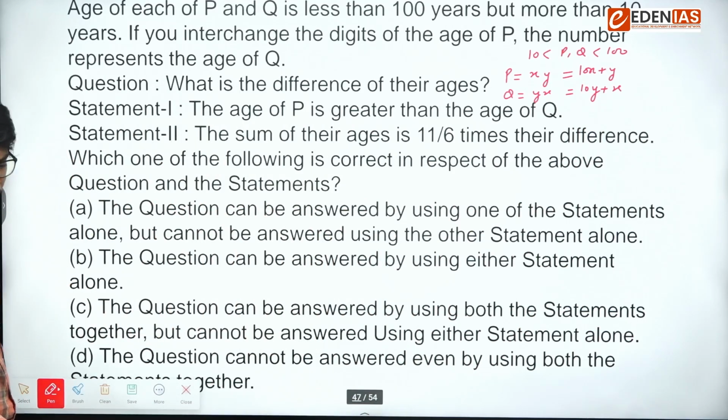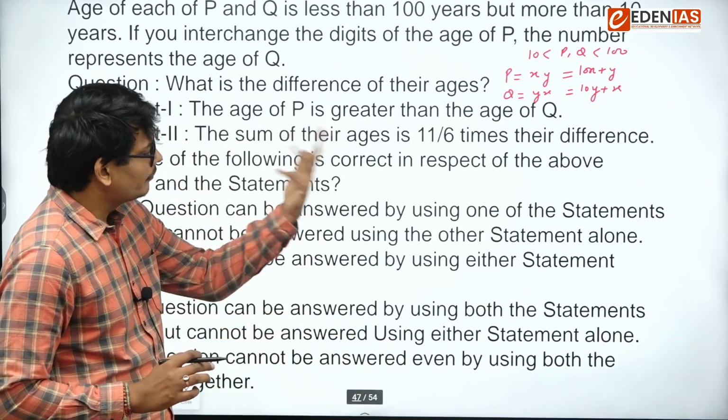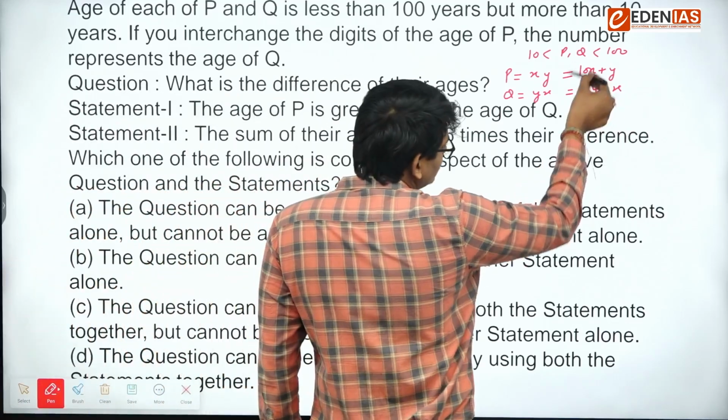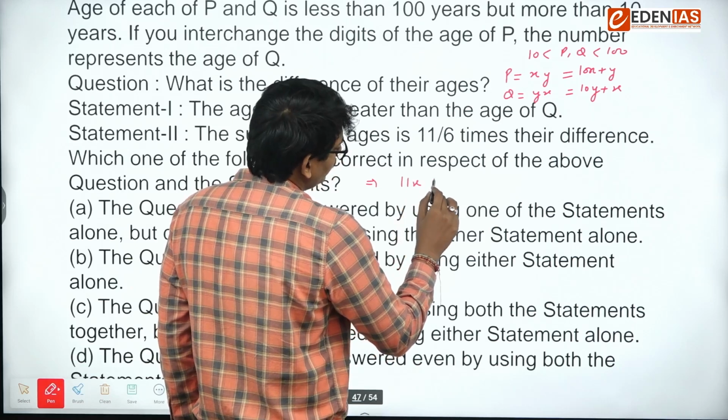Statement number 1. The age of P is greater than age of Q. You cannot say anything about it. But if you look at statement second, the sum of their ages is 11 by 6 times their difference. So sum, let's do the sum. Sum will be 11x plus 11y.